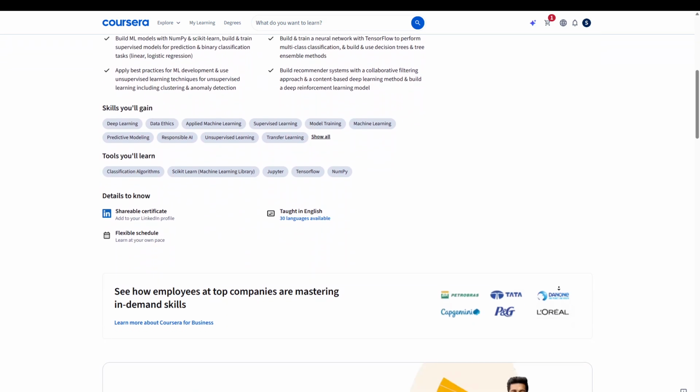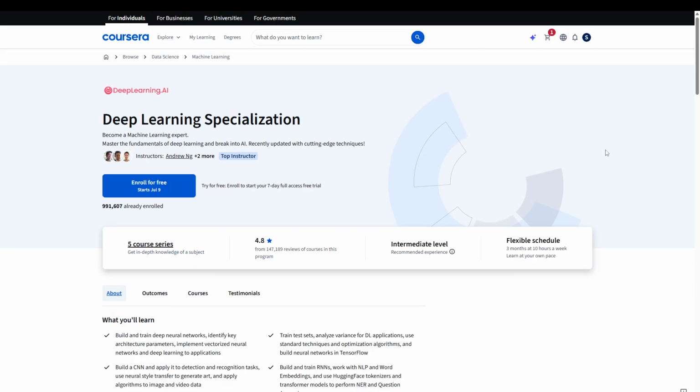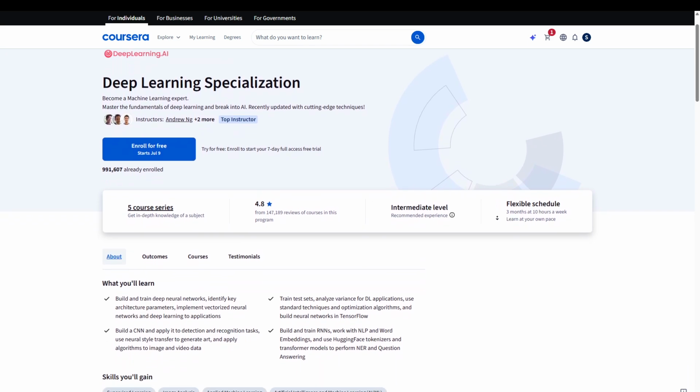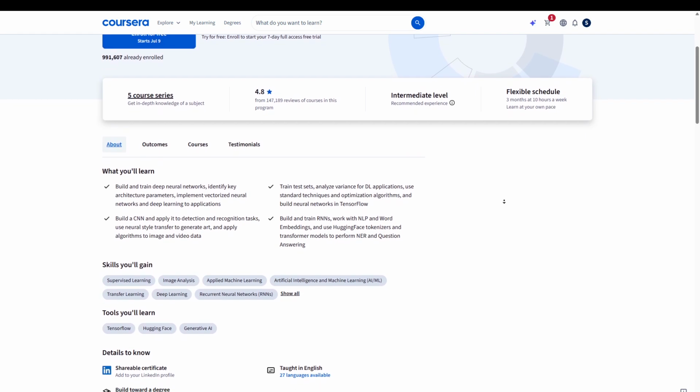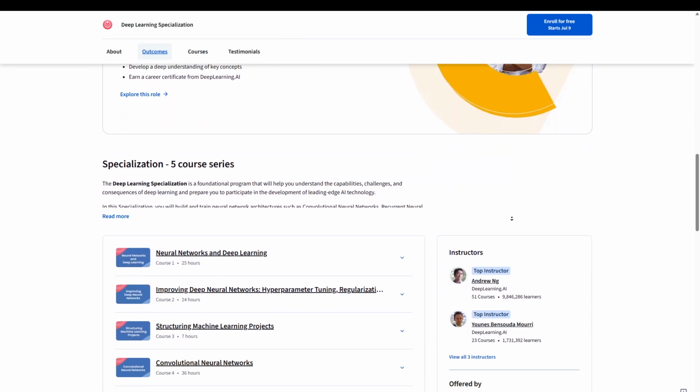Once you've mastered those fundamentals, the Deep Learning Specialization is the natural next step. It's one of the most respected deep learning programs available online. You'll learn computer vision, natural language processing, convolutional neural networks, sequence models, transfer learning, and other advanced AI techniques used